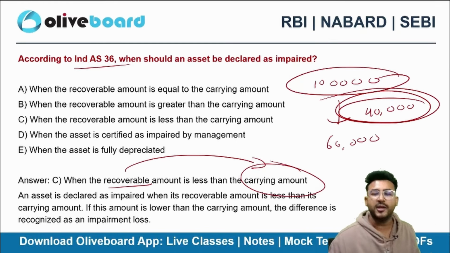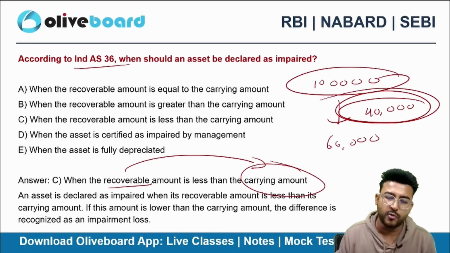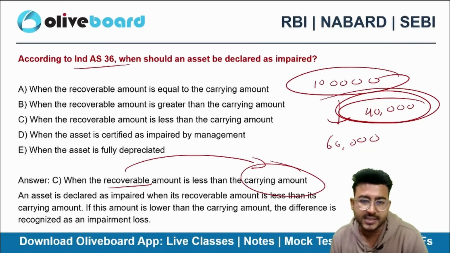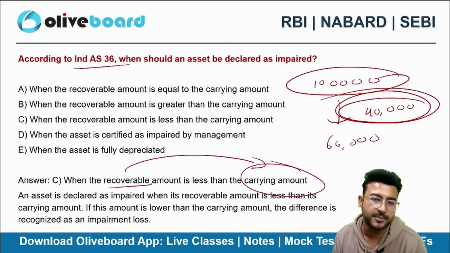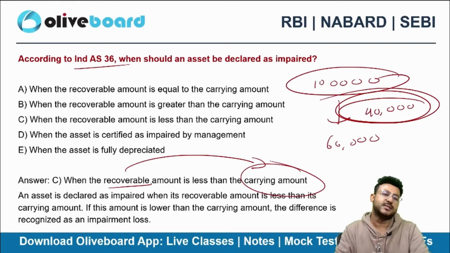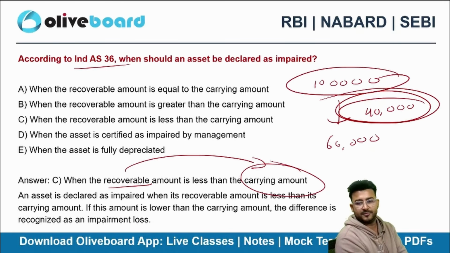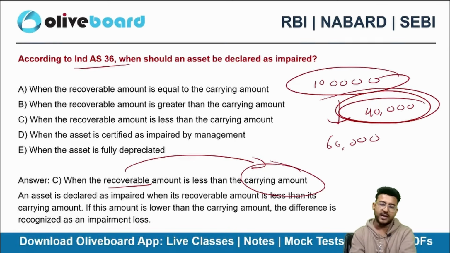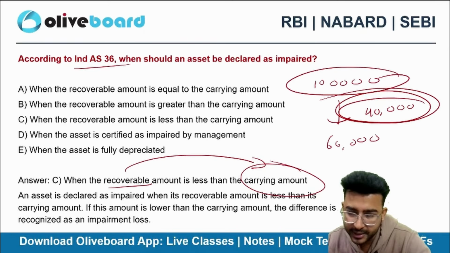I know that it is not in your course. The Ind AS related to impairment of assets is not in your course, but it can be related to your syllabus. Why? Because you have fixed assets, you have property, plant and equipment in your syllabus, and the concept of impairment applies to PPE also. So they may give you a shock question, but you must be already prepared. When I gave the chart, I had also put a tick on the impairment of assets. You have to study that.